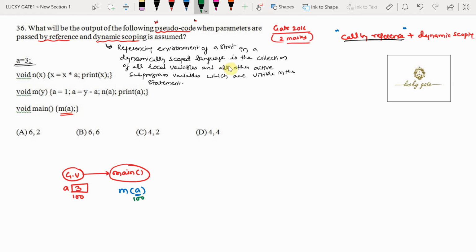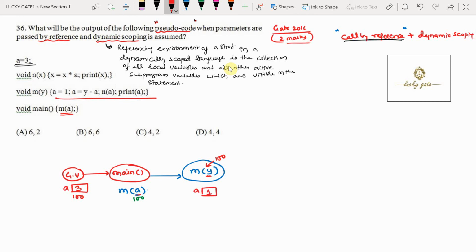Now main is calling the m function, which is m of y. This y contains the address of the parameter A, that is 100, so y represents 100. In m of y we have some code, A equal to 1.